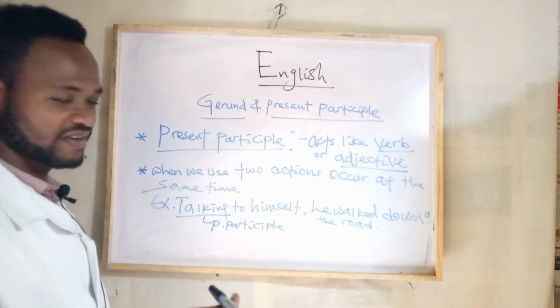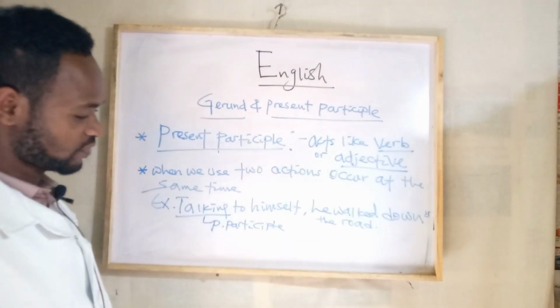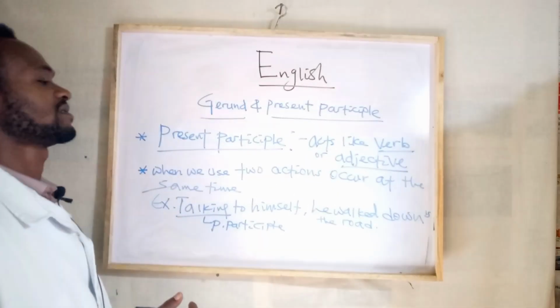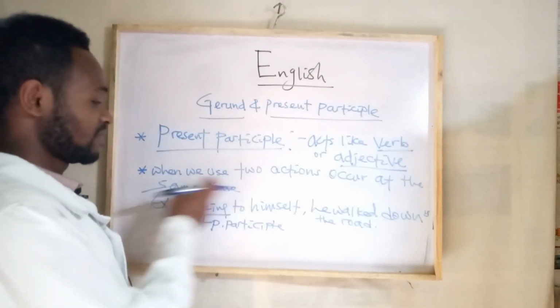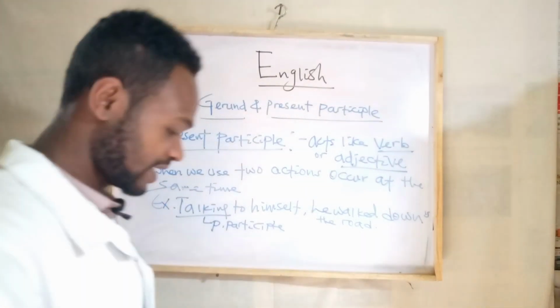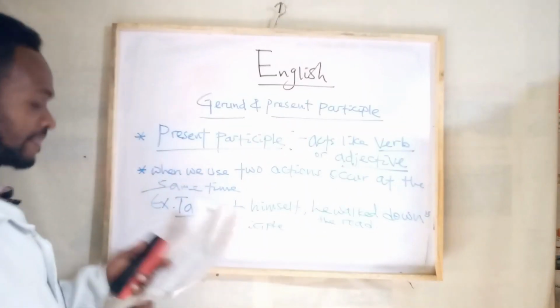That ing form of the verb is said to be present participle.